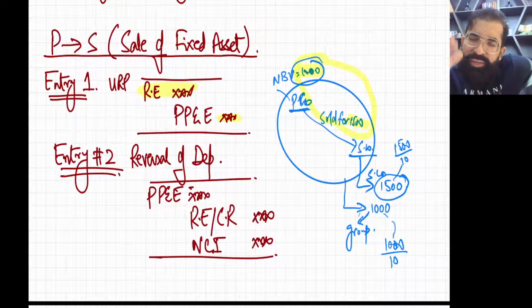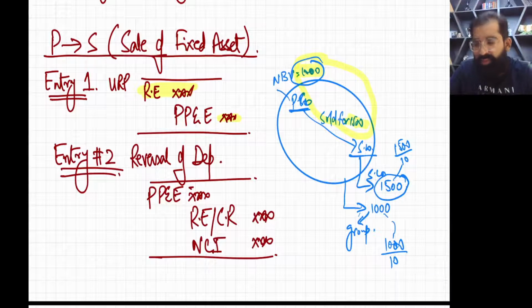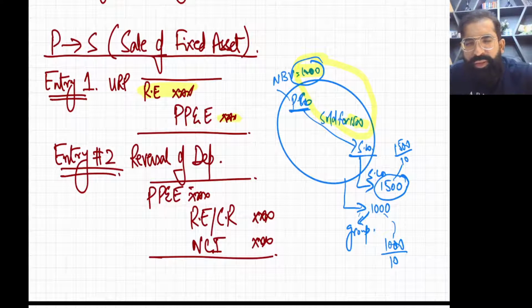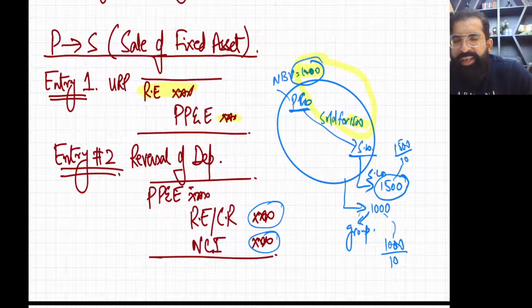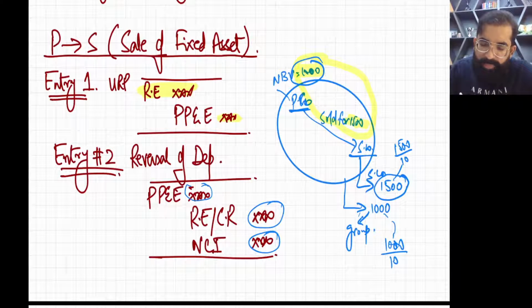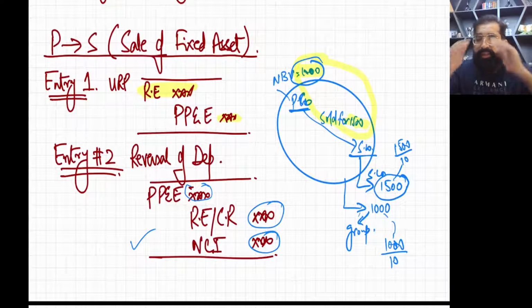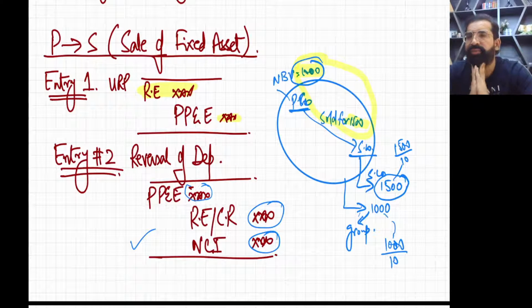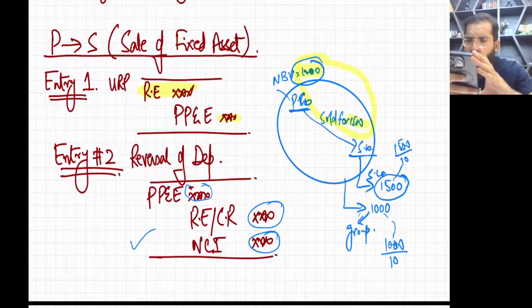So when we will be reducing S company's depreciation expense, S company's profits will go up. And when S company's profits will go up, automatically S company's retained earning will go up, and once the S company's retained earning goes up, there will be effect on NCI and group retained earning according to holding percentage. And on the other hand, you will be debiting PP. So these are the two entries for P to S sale of fixed asset. You can think over it easily.